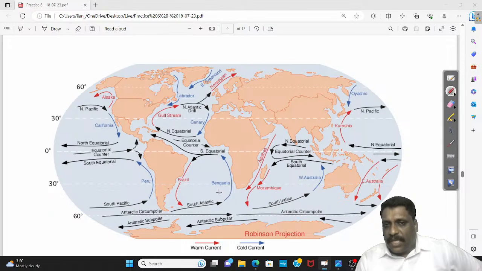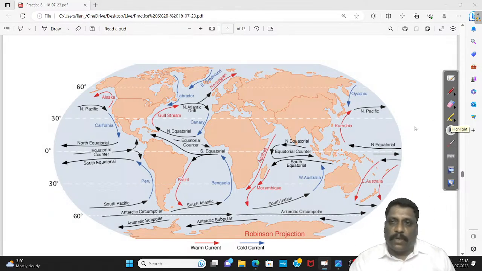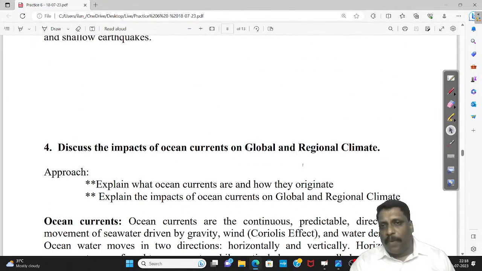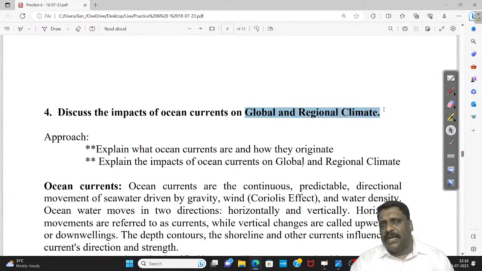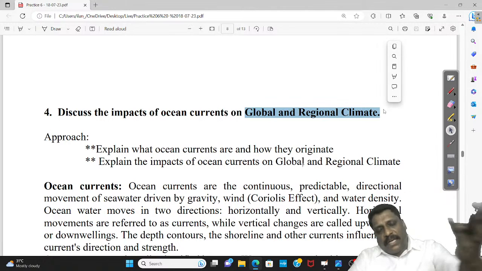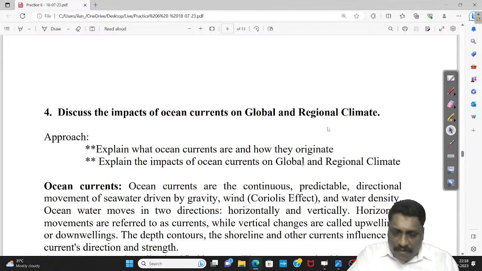So largely, the western side of the ocean comes under the influence of warm current. What is west of ocean becomes east of land. Now I can talk about the weather effects induced by it. For example, I talk about global and regional climate. When I say global climate, no need to individually specify it. I can say that wherever I have warm currents, you'll have wet conditions. Wherever the region comes under the influence of cold current, I have dry conditions.